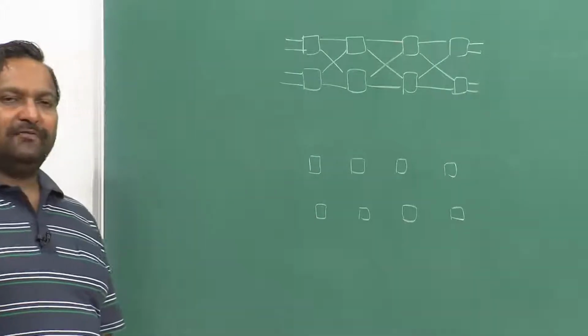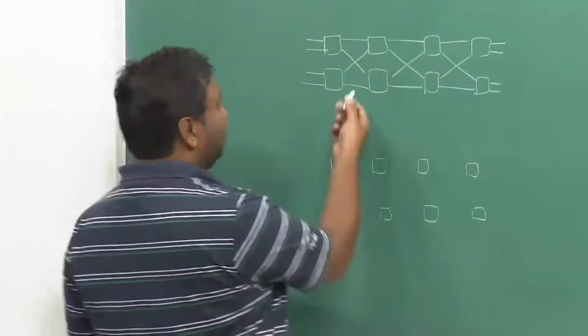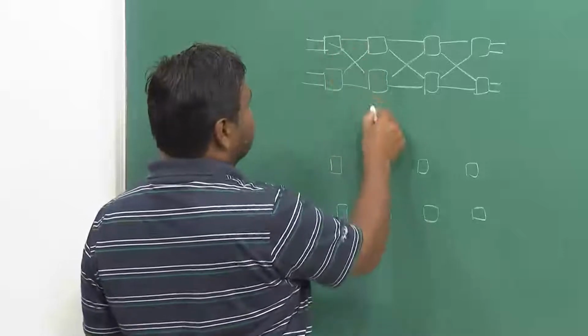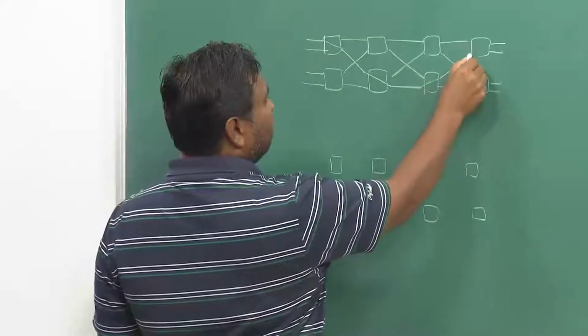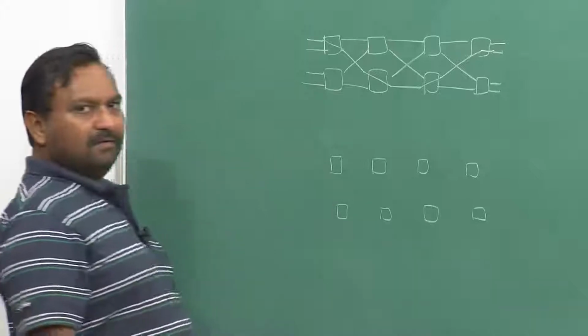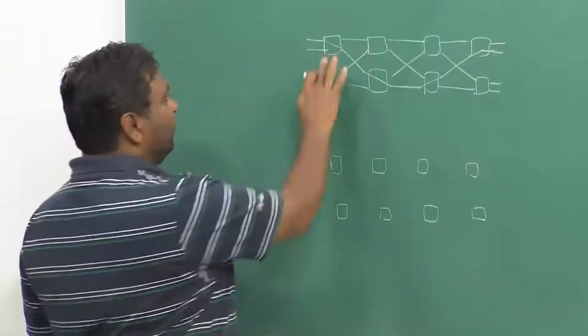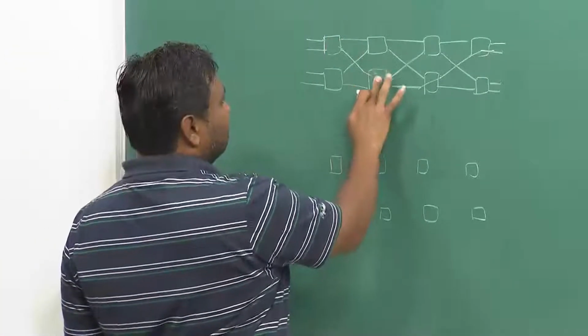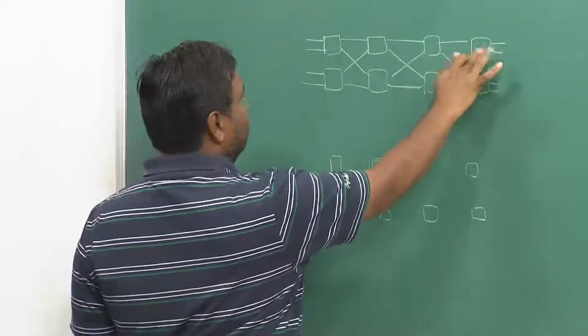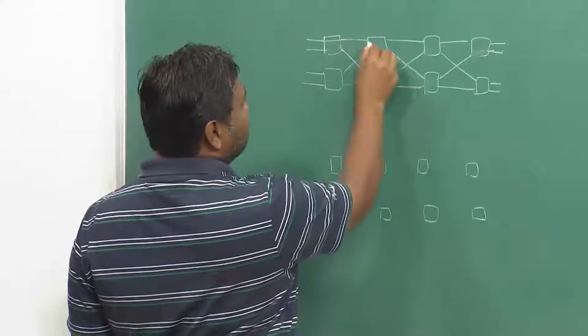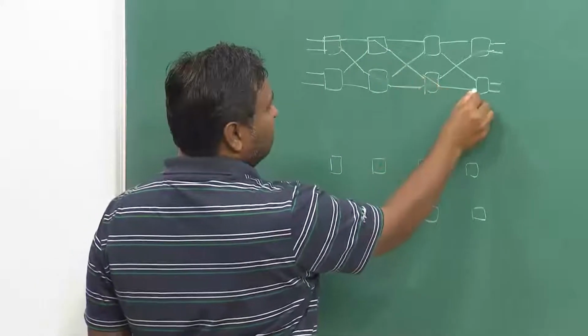So, when the first connection is made from any input to any output, you can make the connection this way, or if you want you can actually make the connection the other way around. With any other possibility you can make the connection in this fashion.